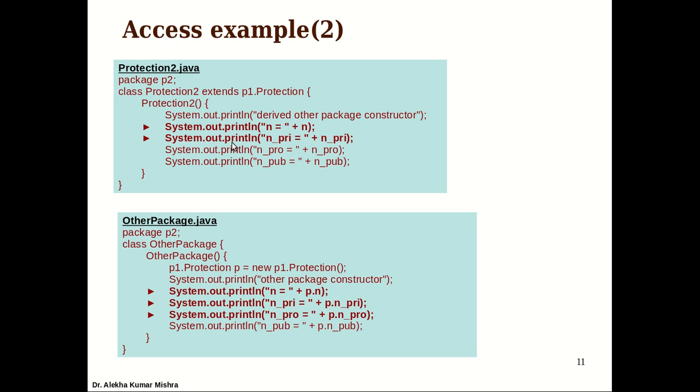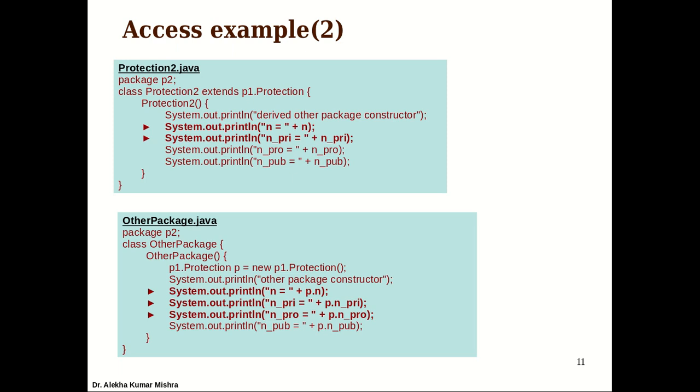If it doesn't find it, then remember, if you are executing from some other path other than your working directory, you have to give the class path. I will demonstrate that definitely. So yes, this Protection class is inherited here. That means it is inheriting the class Protection. As the rule says, it cannot access private members, but it can access the protected members, and it also cannot access the default access, because for the default access specifier, the members are limited to only the package.